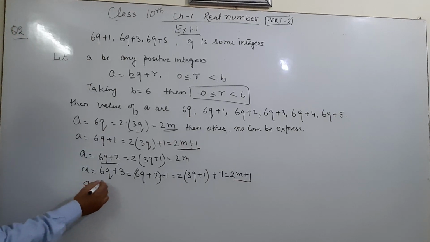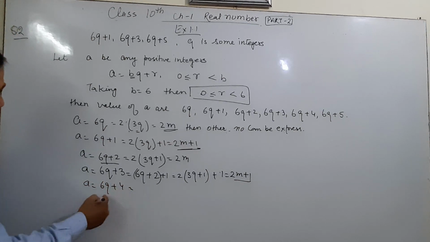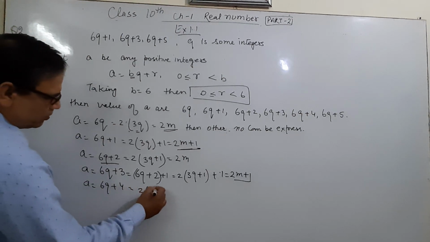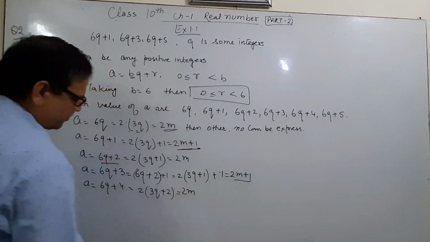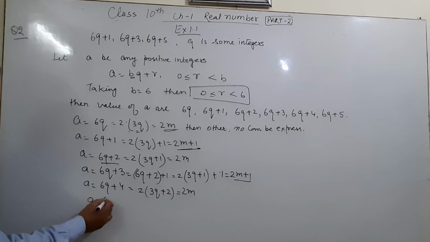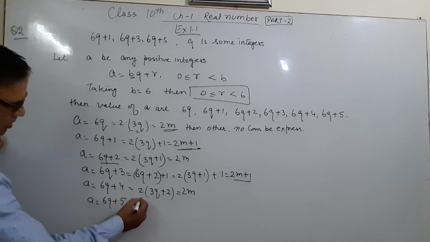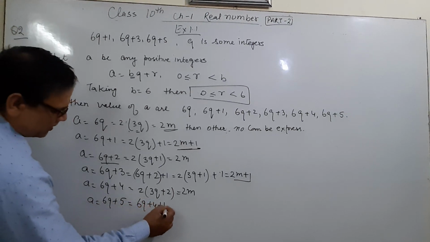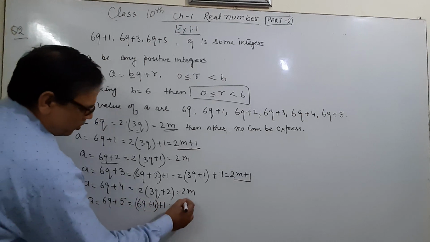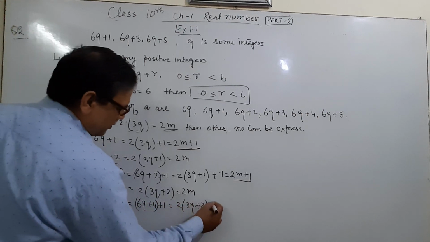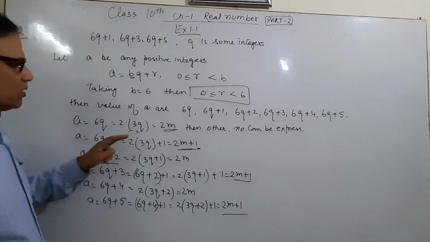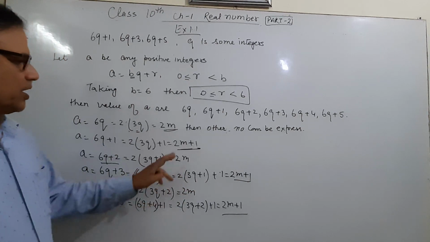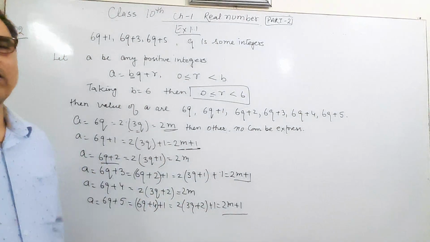And again, A is equal to 6q plus 4. What is common? 2 is common: 2 into 3q plus 2, and this is in the form of 2m. And now, A is equal to 6q plus 5. Then 5 we can take as 4 plus 1, so 6q plus 4 plus 1. What is common? 2 is common: 2 into 3q plus 2, plus 1, equal to 2m plus 1. This is an odd number. 2m is an even number, therefore 2m plus 1 is an odd number.